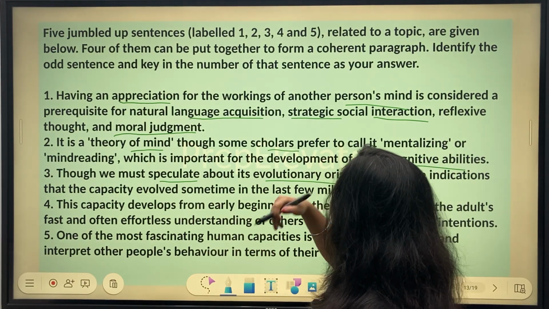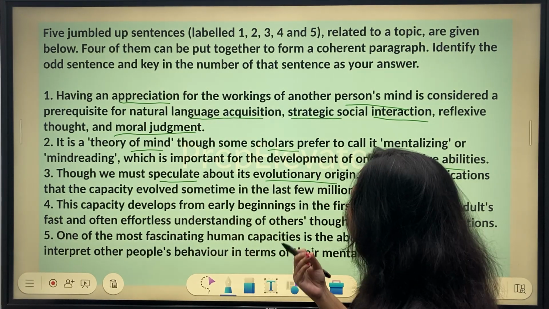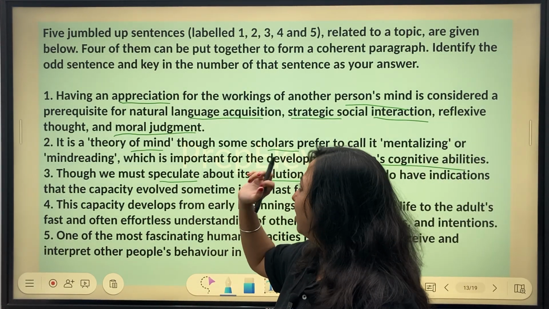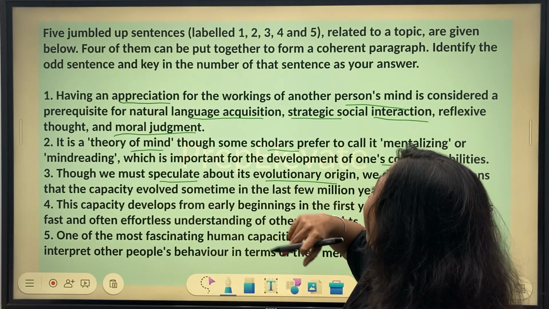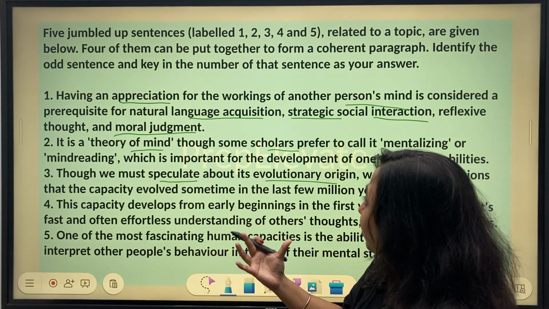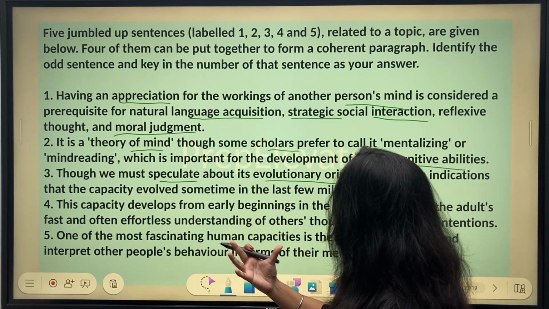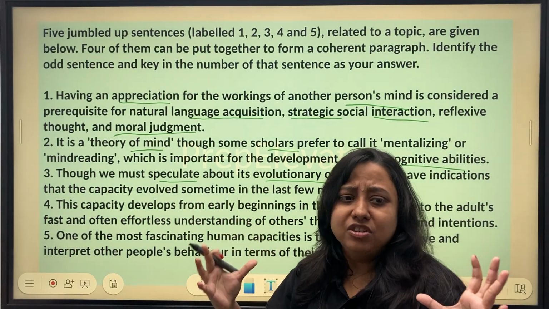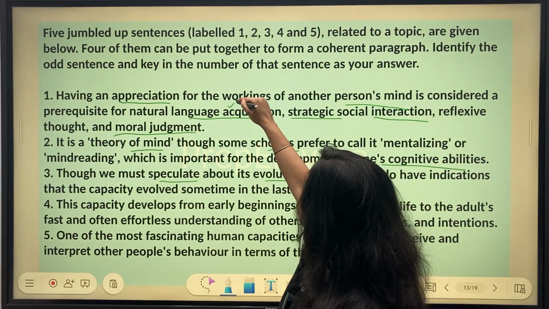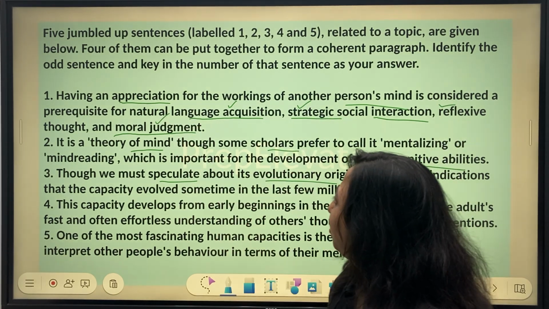Having an appreciation for the workings of another person's mind is considered a prerequisite for natural language acquisition, strategic social interaction, reflexive thought, and moral judgment. Now, all I have understood is, you need to appreciate how the other person's mind is working, and that is a prerequisite for understanding language acquisition. For social interaction, you need to have an understanding of how the other person's mind is working.